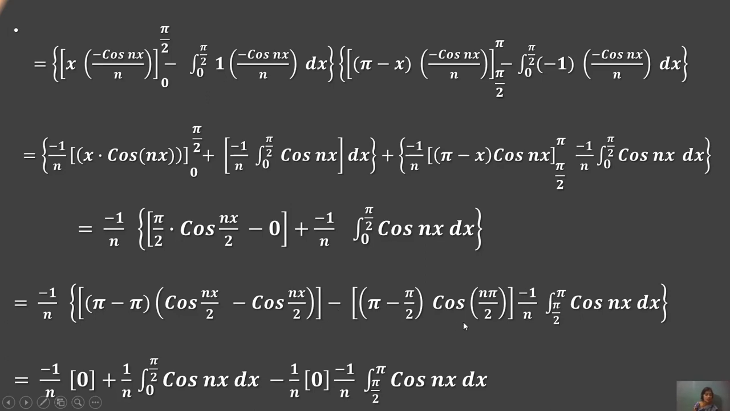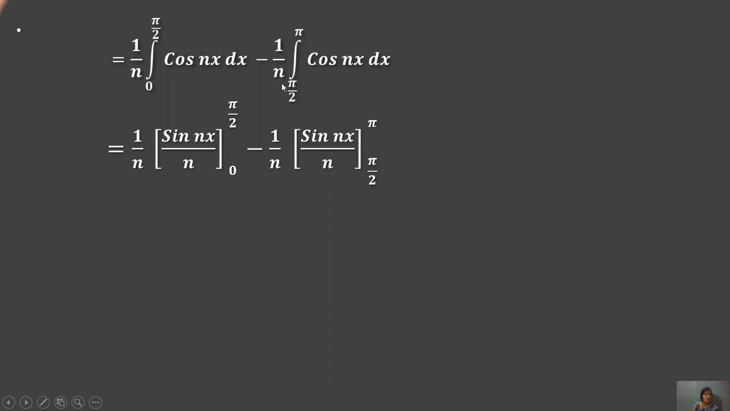Both of these functions give a plus 1. This plus 1 is considered as a form in both of these equations, cos nx dx will be generated. Then after that, 1 by n integration 0 to pi by 2 cos nx dx, minus 1 by n integration pi by 2 to pi cos nx dx will be generated. Both of these integrations are generating 1 by n.